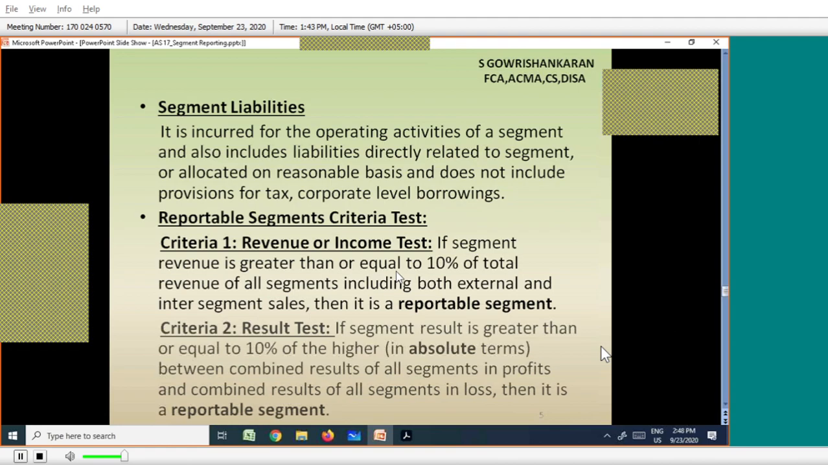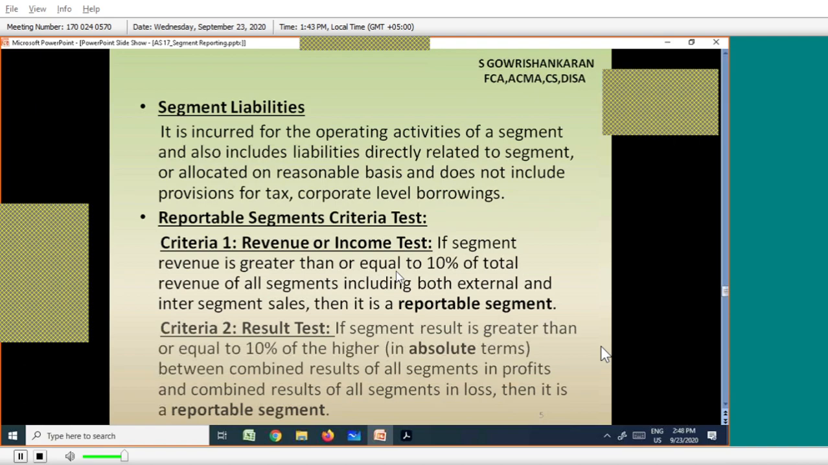What should I do in this case? As per our presentation, the result test means: if a segment result is greater than or equal to 10% of the higher, in absolute terms, between the combined results of all segments in profit and the combined results of all segments in loss. So I have to first identify the combined results of all segments in profit and in loss.